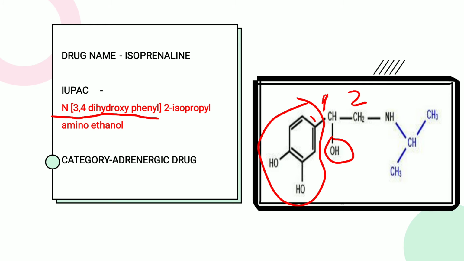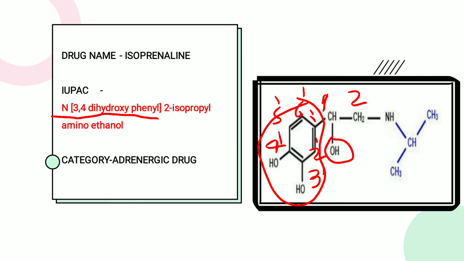On the phenyl, there is 1 dash, 2 dash, 3 dash, 4 dash, 5 dash and 6 dash. So again on the N there is 3,4-dihydroxyphenyl.